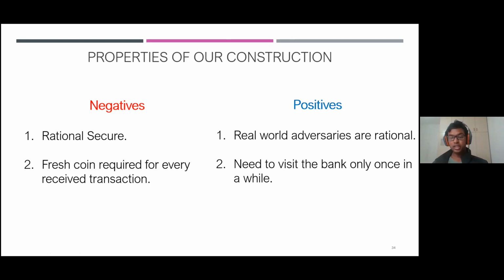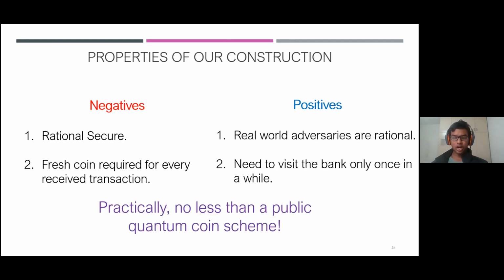Now, if you can verify that many coins, then you might not have to go to the bank that frequently. So in a nutshell, if you start off with a lot of cents, in our case even $100, which will mean 10,000 cents, then you won't have to go to the bank very frequently. You might have to go to the bank only once in a while. So from a practical point of view, our construction is as good as a public quantum coin scheme. And we believe this solves an important open problem.